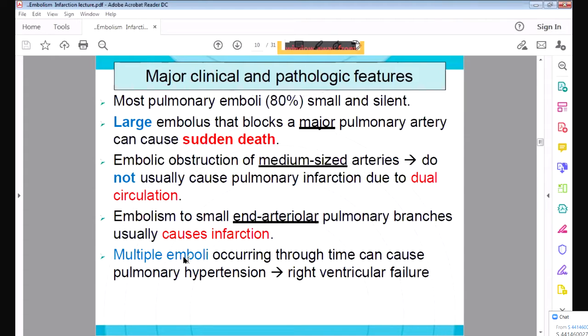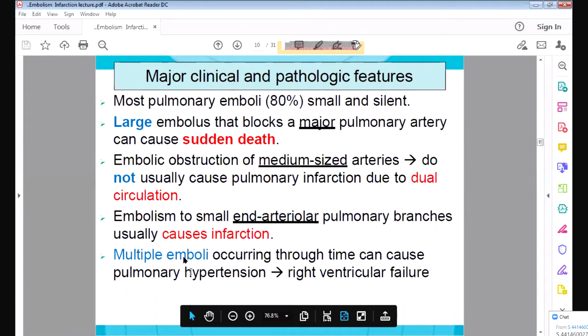And multiple emboli. If there are many emboli in the lungs, in the pulmonary arteries, it can cause pulmonary hypertension. Why? Because the lumen size will decrease because of the emboli, and there will be increased pressure in the pulmonary arteries. Because of this, there will be increased pressure in the right ventricle, and the right heart will fail, and it is called right ventricular failure.